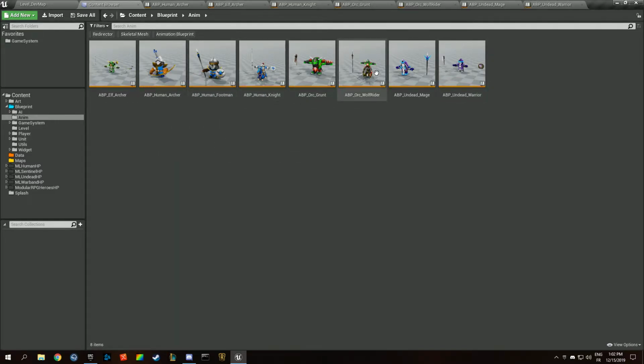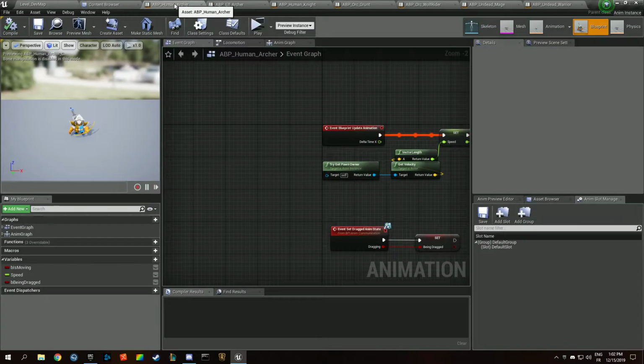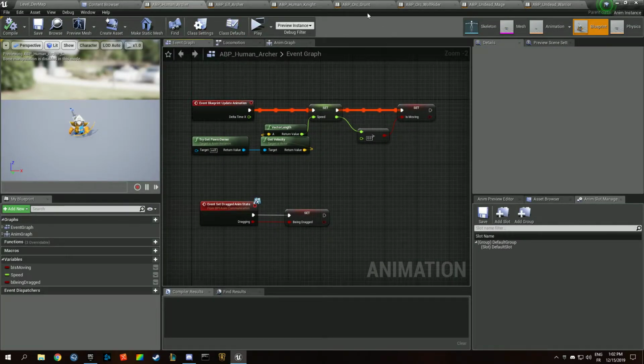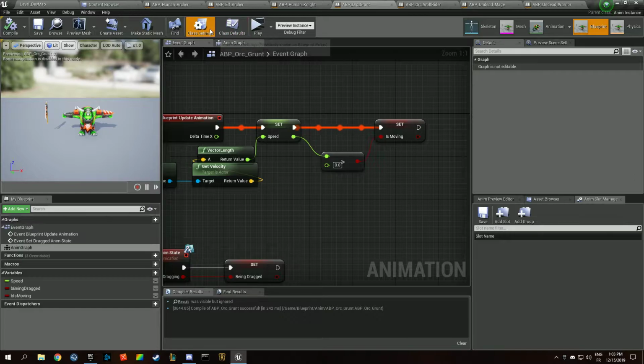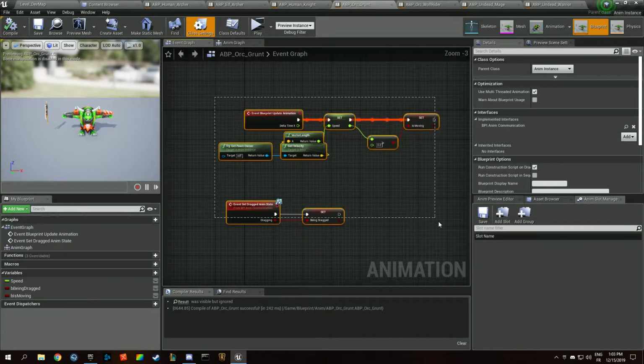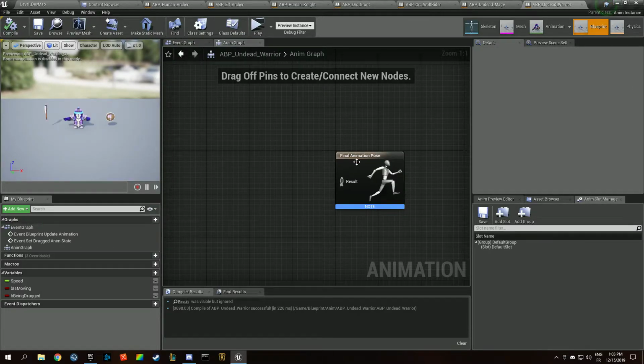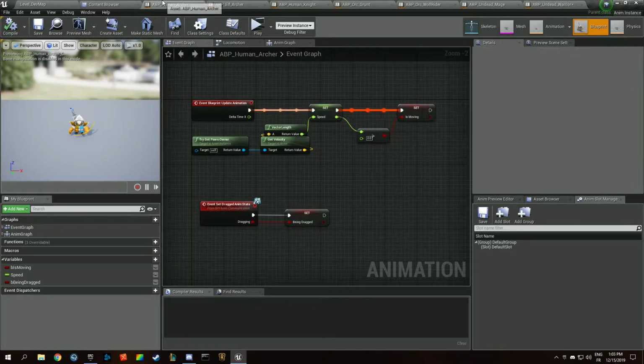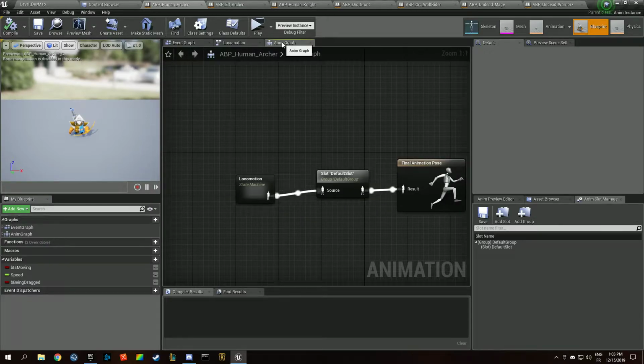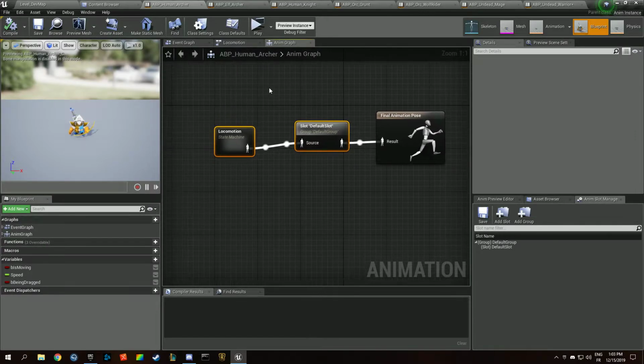So we have the race, the faction to which units belong, in the name of the animation blueprint. I modified that and pasted everything. I added the interface, copied and pasted the blueprint nodes, and copied and pasted the slots and the animation graph.